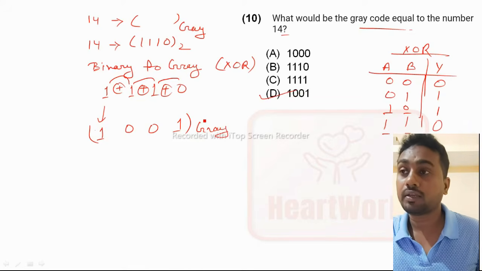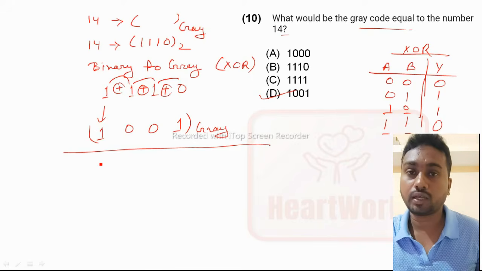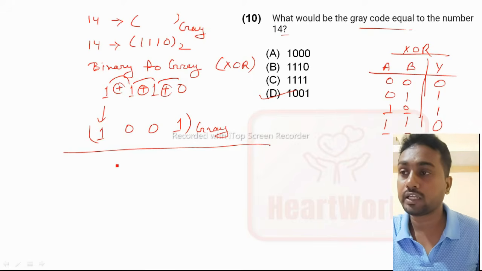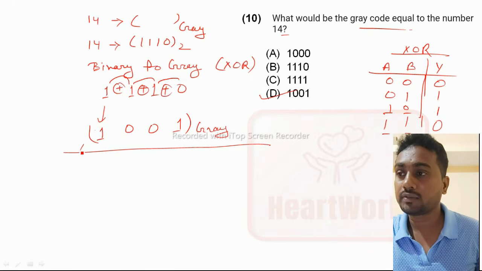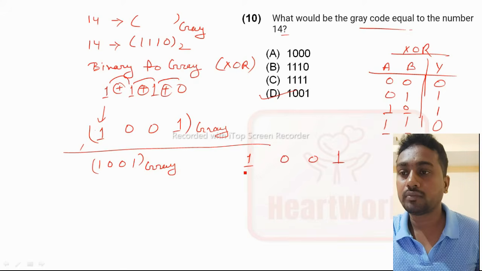Suppose the question comes as gray to binary. You have to convert gray to binary. How will you convert it? We'll take the same example, the number 1 0 0 1. This is a gray code and we have to convert it into binary. Same as before, the MSB will come the same, it is 1.